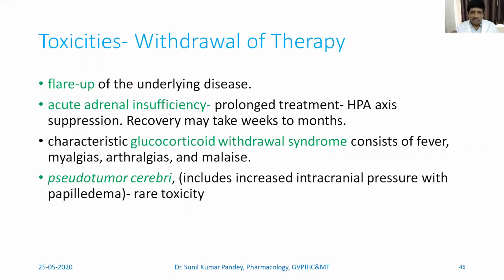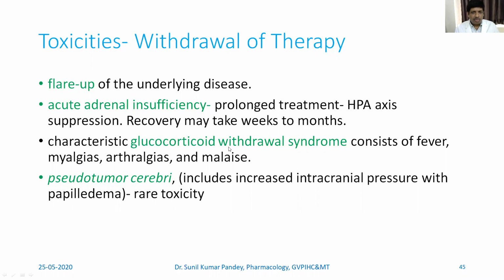So when you are taking a glucocorticoid, mineralocorticoid, or corticosteroid from outside, the body is dependent on the exogenous administration of the drug, and that's why the HPA axis is suppressed, and it does not release the cortisol or aldosterone, and the recovery from this may take weeks to months.